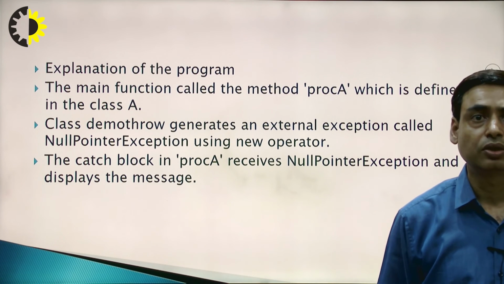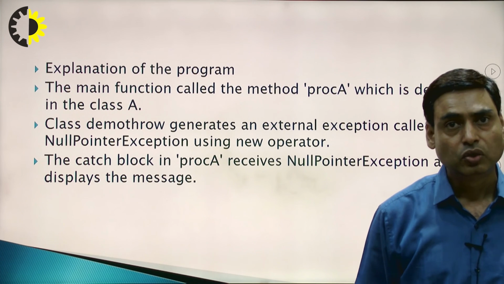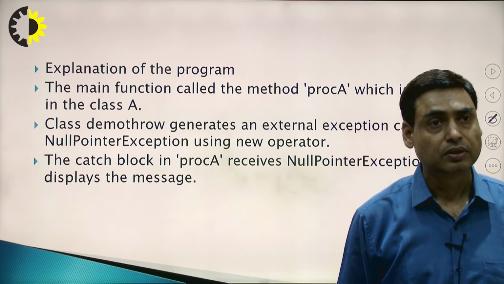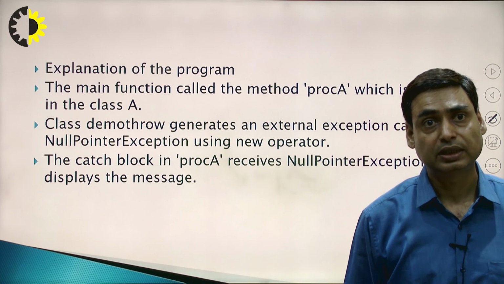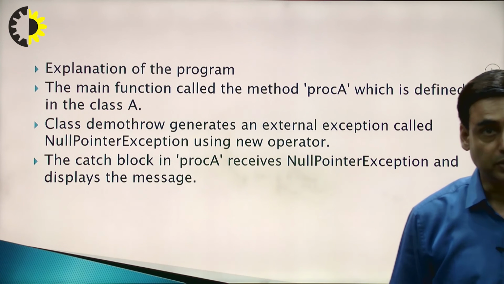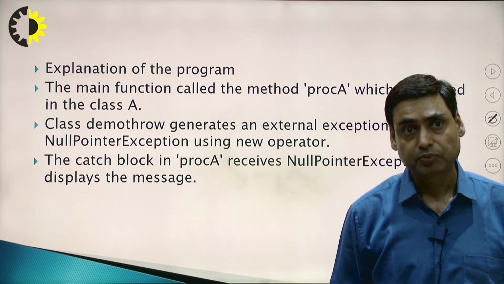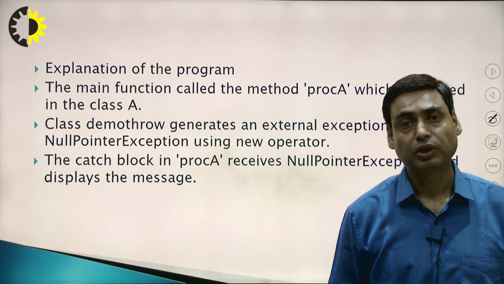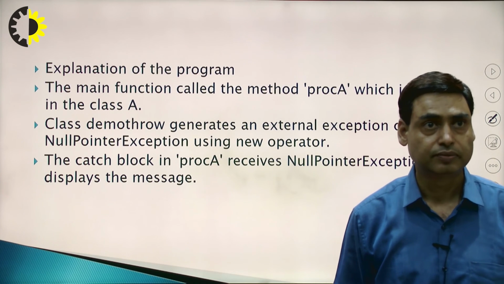The main function calls the method procedure A. The class DemoThrow generates an exception called NullPointerException using the new operator. The catch block in procedure A receives the NullPointerException and displays the message.